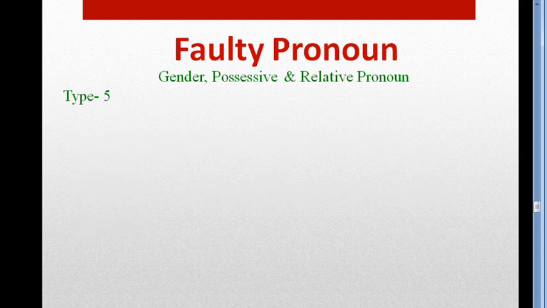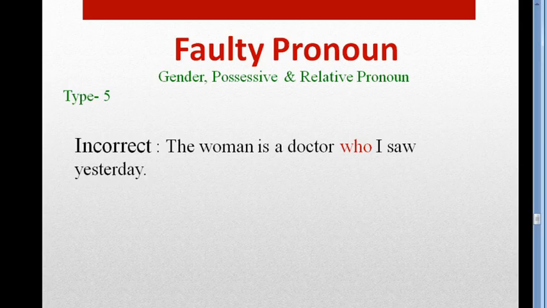Next one is, look at the example very carefully. The woman is a doctor who I saw yesterday. What is wrong here? I have used a human being as subject, and the relative pronoun is also who. So what is wrong here? Dear students, this is also wrong. Why?